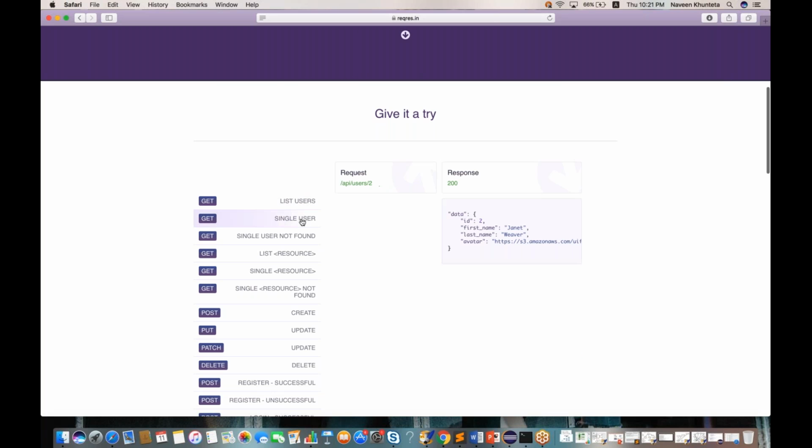Single user means give me the response for that particular user only. Let's see, sometimes single user is not found. So I told you, not found means 404 error. We are passing 23, user ID equal to 23. It means 23 does not exist, so you are getting 404 or blank.